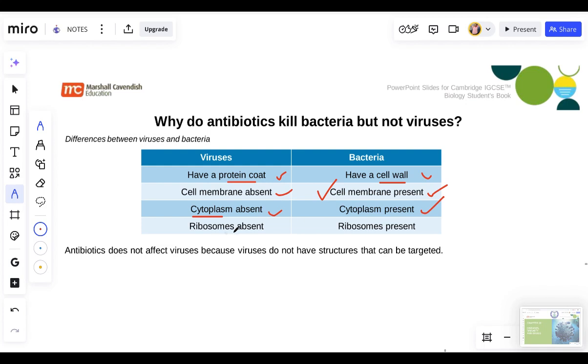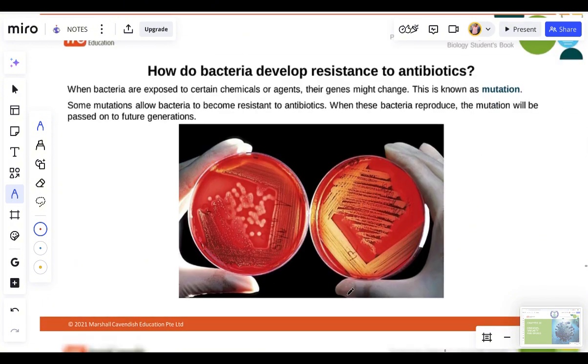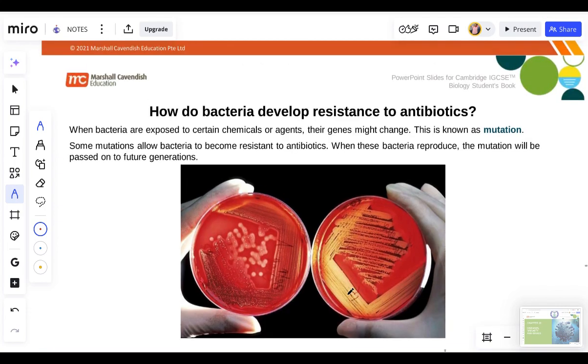Okay? Then, virus do not have ribosome, the site for protein synthesis. But bacteria have ribosome. In fact, bacteria have something called a plasmid that enables them to be used for biotechnology. Bacteria have structures that can be targeted, so antibiotics can affect bacteria but not virus.